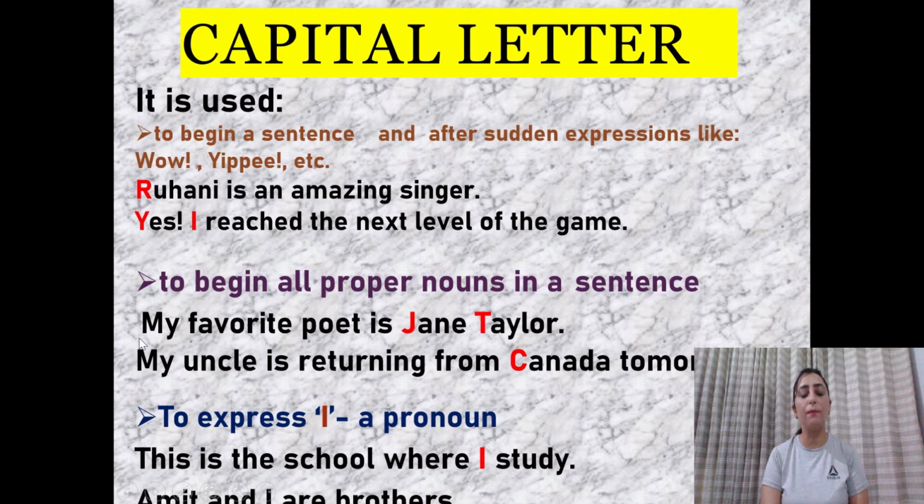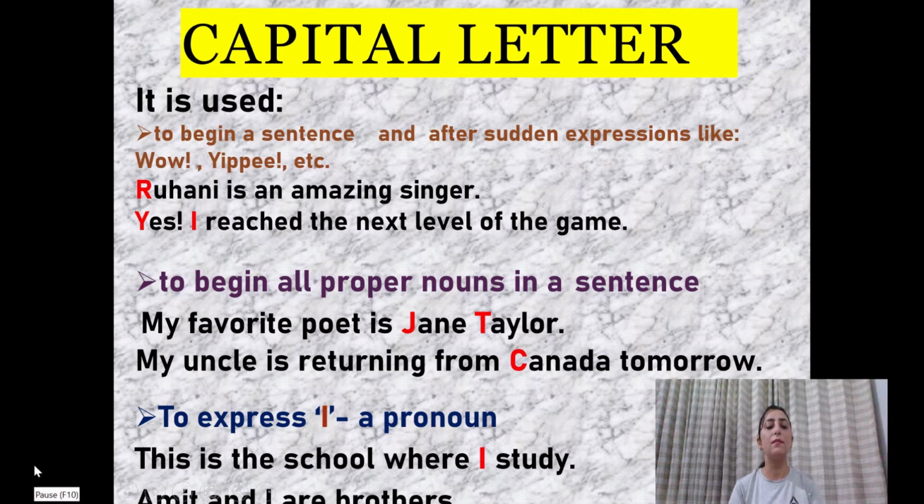We use capital letter to begin all proper nouns in a sentence. Like, my favorite poet is Jane Taylor. Here you can see the proper noun in the sentence, Jane Taylor. We are starting the name Jane with a capital letter J and Taylor with a capital letter T. Now in the next sentence, my uncle is returning from Canada tomorrow. Here Canada is a proper noun and we are writing C capital for Canada.